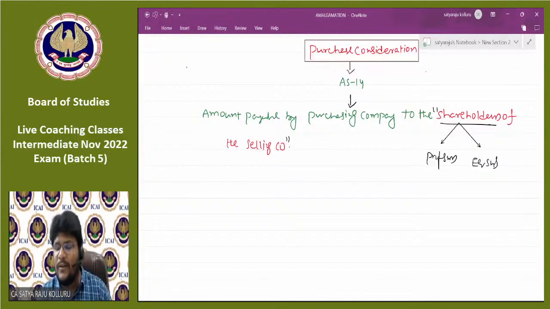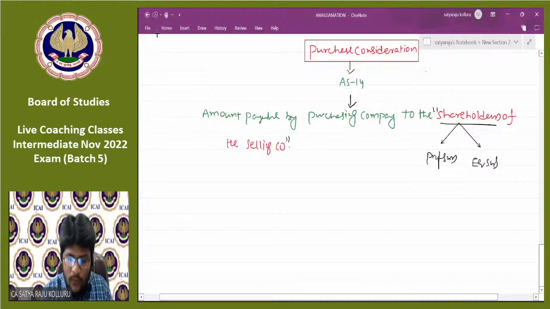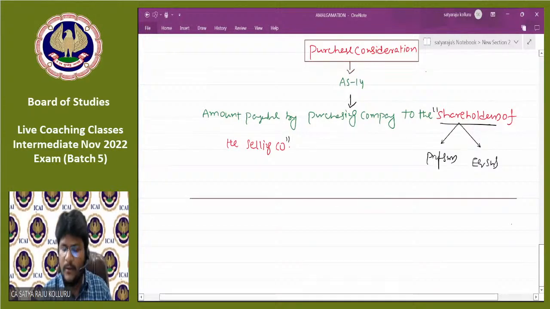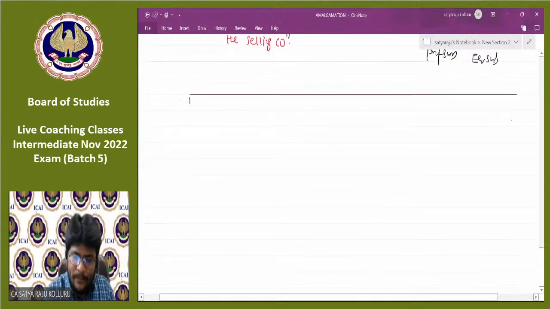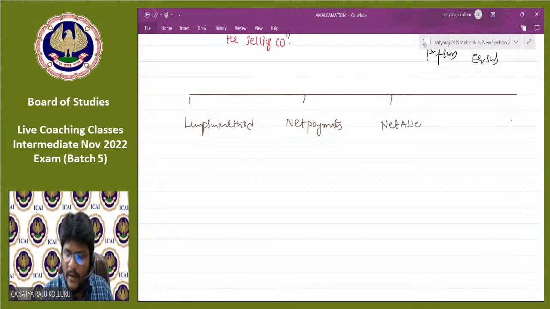we discussed based on 4 different types. That means for calculation of PC, here we are going to adopt 4 different methods. One method is the lump sum method. Another one is the net payments method. Another one is the net asset value method.